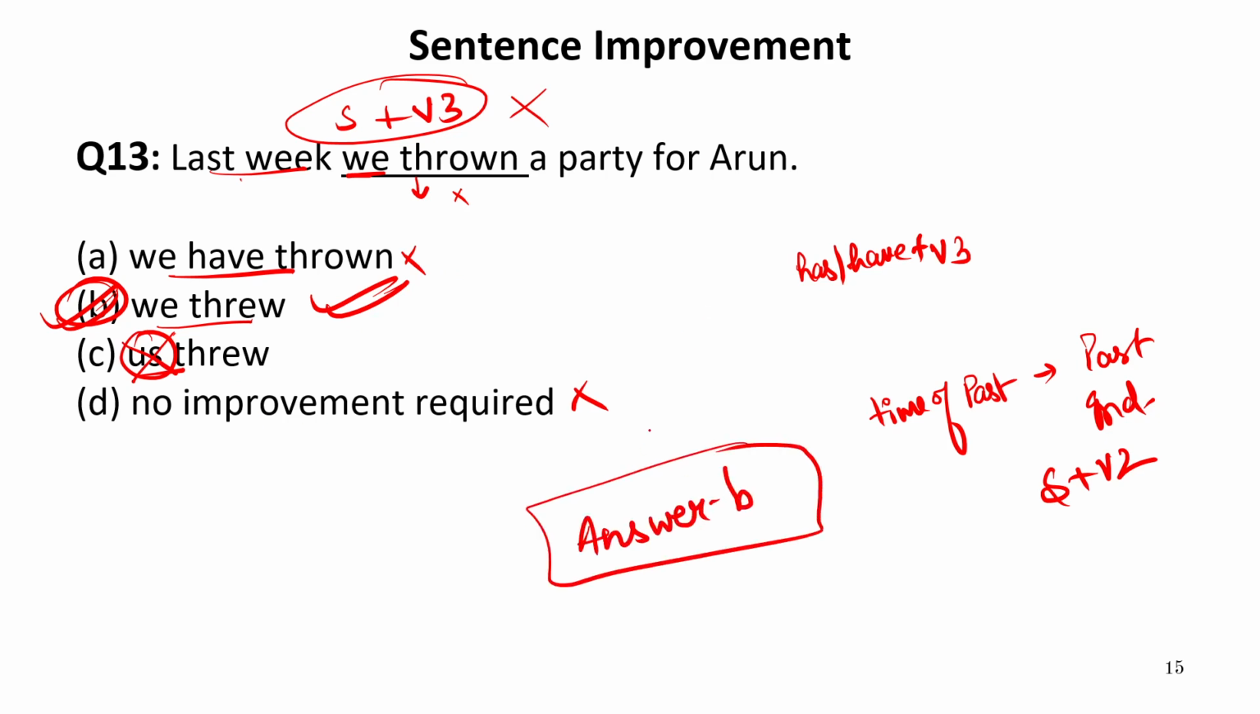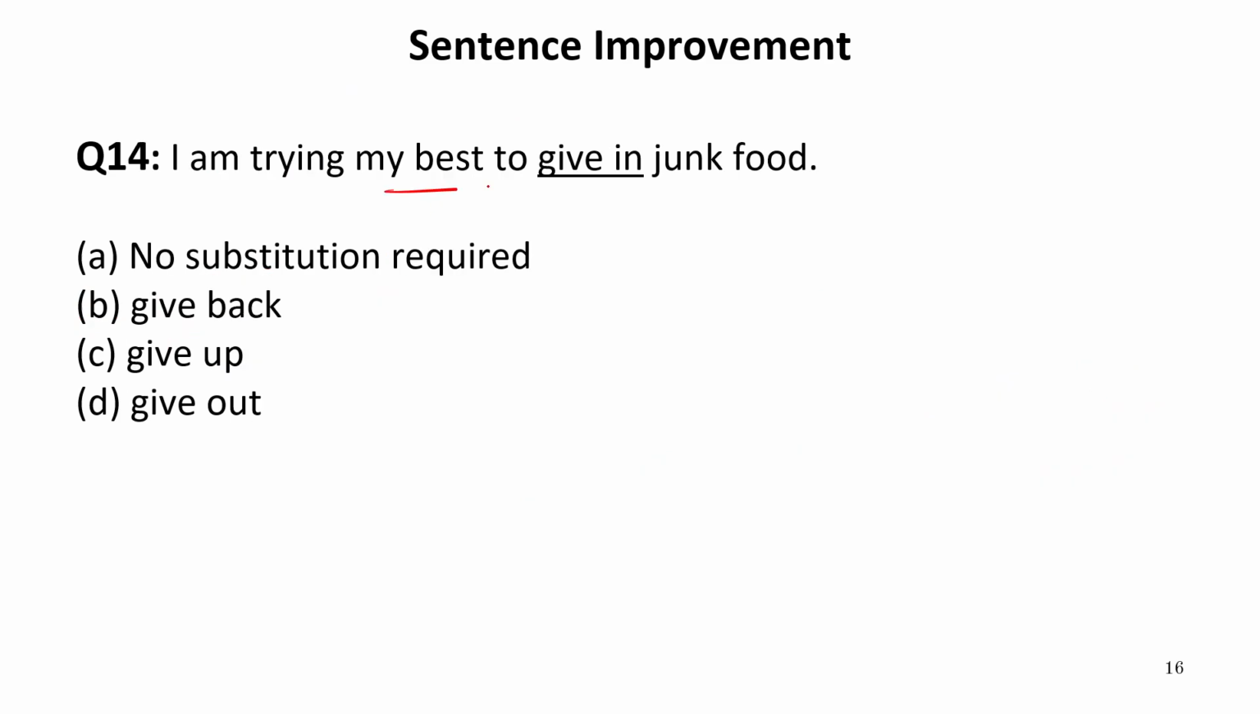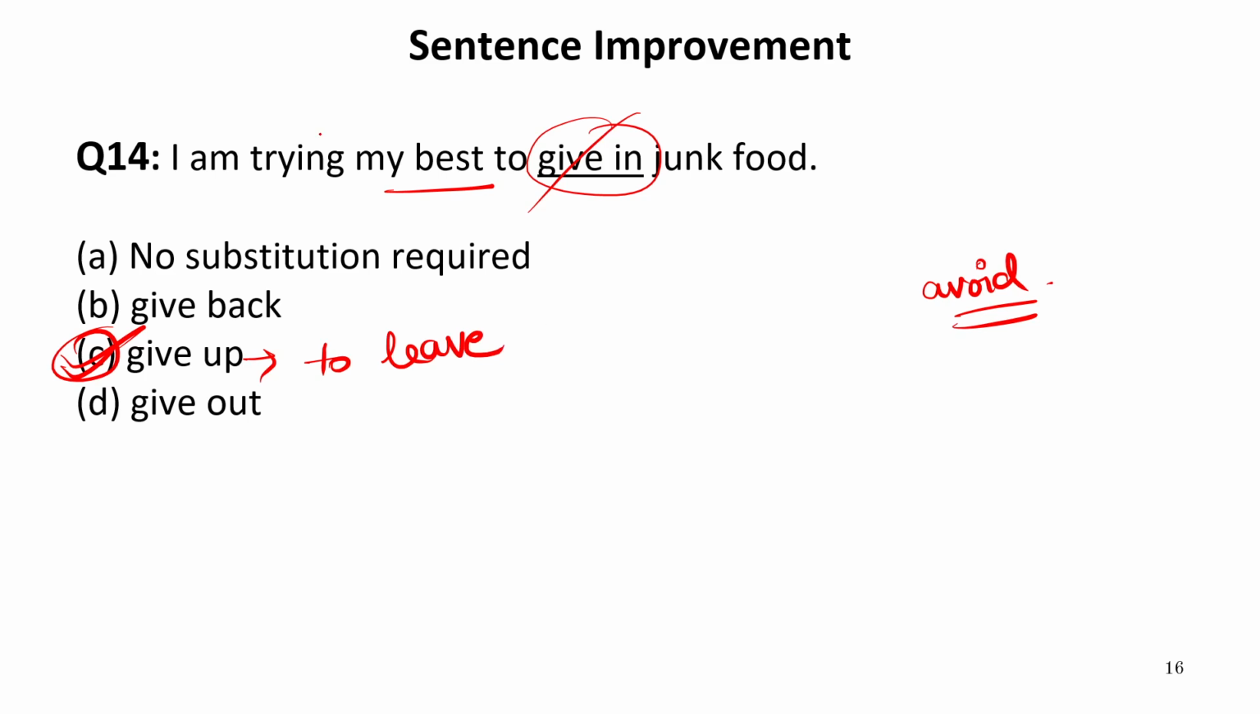Now let us move to the next one. I'm trying my best to give in junk food. Now give in is an incorrect phrase over here. According to the sense of the sentence, it should be to avoid junk food. So the correct phrase to be used is give up. Give up means to leave. So the correct phrase is give up. So our answer is C.